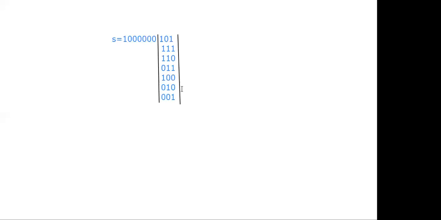If you have any doubts, you can do that, no problem. Suppose error in the sixth bit position, that means 0, 0, 0, 0, 0, 1, 0 and multiply with the H transpose matrix. Then you will get the answer as 0, 1, 0.